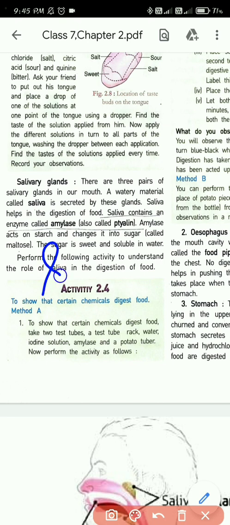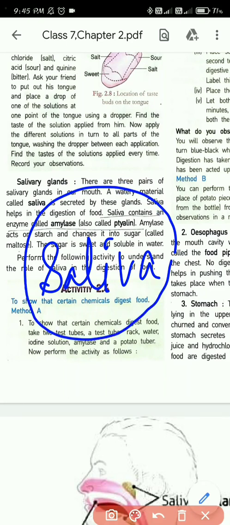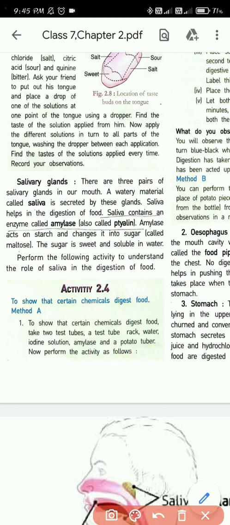So why is saliva so necessary? What will happen if there is no saliva in our mouth? It is important because it helps in digestion. Why is it important in digestion? Now we'll know. Saliva contains an enzyme called amylase or tyalin. Amylase acts on starch and changes it into a sugar called maltose. The sugar is sweet and soluble in water. So now we know why saliva is important in digestion.